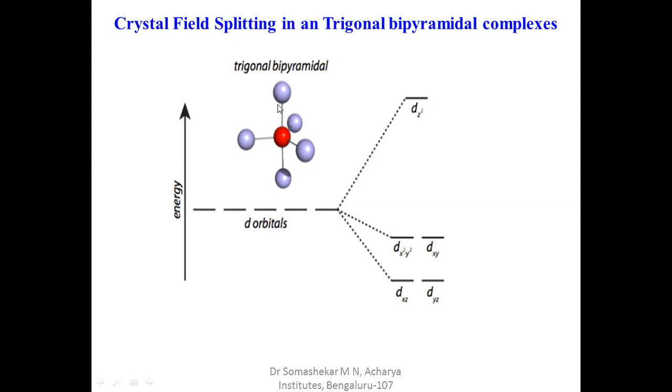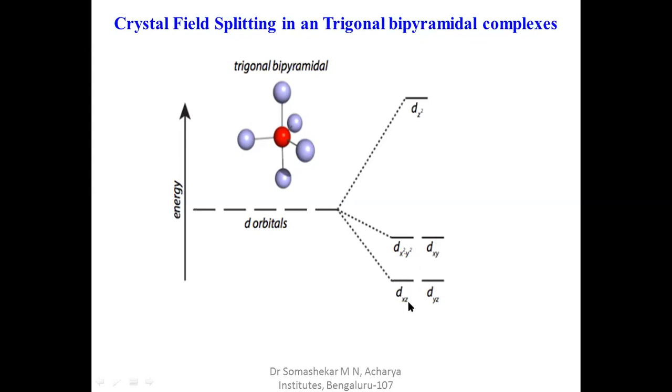Whichever the ligands along the z coordinate axis, that means there are two ligands approaching along the z axis, hence the energy of the dz square orbital increases. Of the remaining two ligands, they are approaching along the dx square minus y square orbital. So the energy of dx square minus y square increases, and there is a ligand along the dxy orbital. So the dxy also increases in energy compared to dxz and dyz.